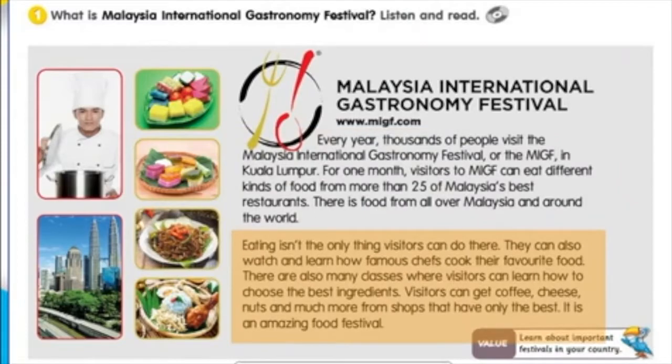Eating isn't the only thing visitors can do there. They can also watch and learn how famous chefs cook their favorite food. There are also many classes where visitors can learn how to choose the best ingredients. Visitors can get coffee, cheese, nuts, and much more from shops that have only the best. It is an amazing food festival.